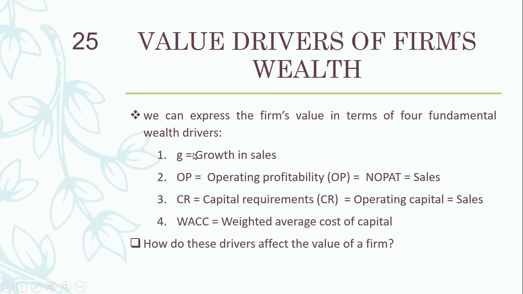So these four wealth drivers are G, growth in sales, OP, operating profitability, CR, capital requirement, and WACC is weighted average cost of capital. Now, how do these drivers affect the value of a firm?